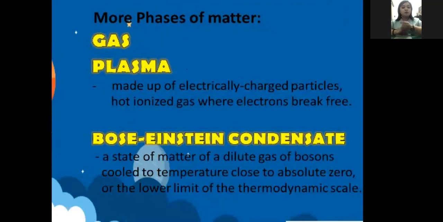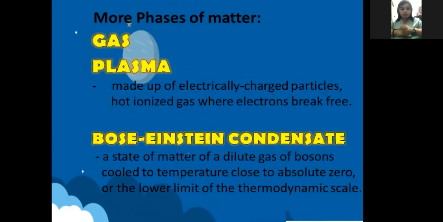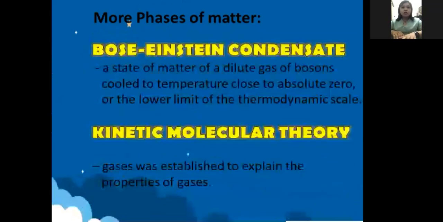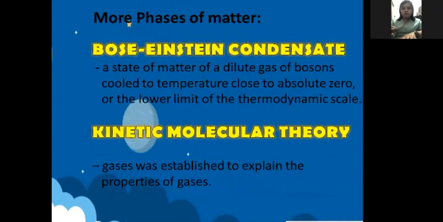Okay, and we also have the Bose-Einstein condensate. What is a Bose-Einstein condensate? It is a state of matter of a dilute gas of Bosons cooled to temperatures close to absolute zero, or the lower limit of the thermodynamic scale. Okay, that is what Bose-Einstein condensate measures. Okay, so we're done with the Bose-Einstein condensate.